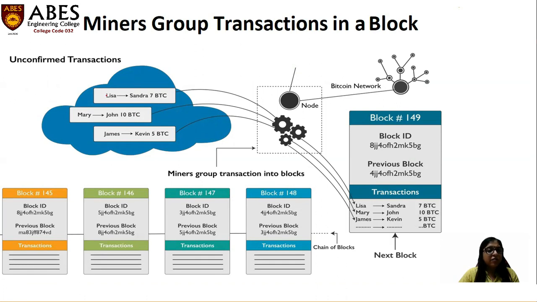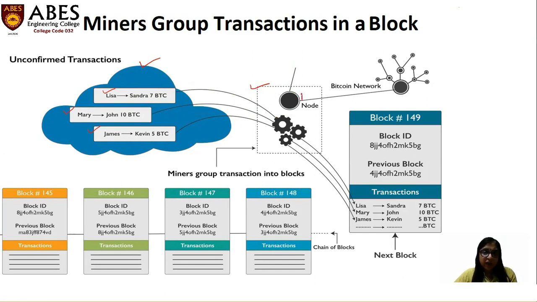So this is the unconfirmed transactions pool. Firstly, this is the place where all unconfirmed transactions sit, meaning they have just been initiated. Lisa sends 7 BTC to Sandra. Mary sends 10 BTC to John. James sends 5 BTC. These are unconfirmed transactions, meaning they are just initiated. They are not confirmed, right? So all these unconfirmed transactions create a pool in that area, all right? Some nodes pick these transactions and create a block on those transactions.